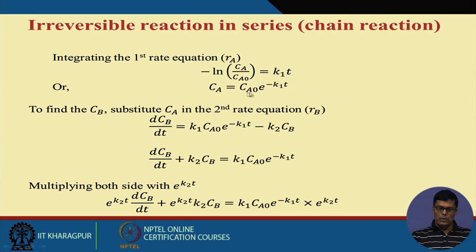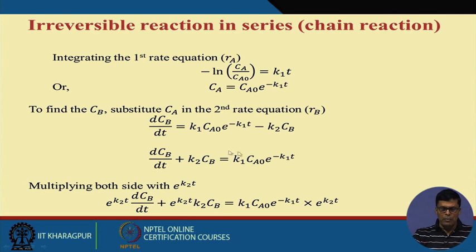So suppose I know the value of Ca0 and I know the value of K1, the rate constant of the first step. If we simply put the value of the time, 5 minutes, 6 minutes, 7 minutes, 8 minutes, you can find at different times what the concentration of Ca is. That we can easily determine on the basis of this equation.